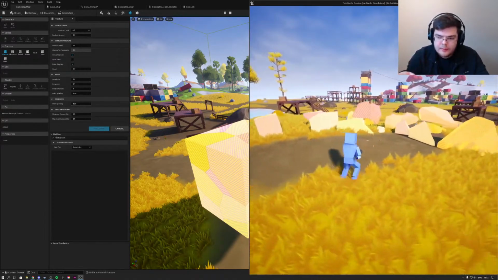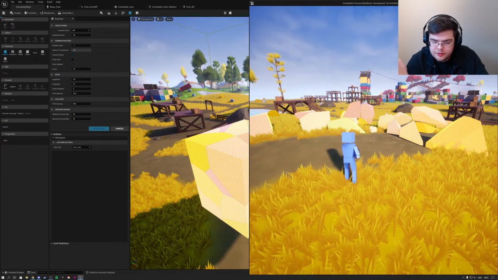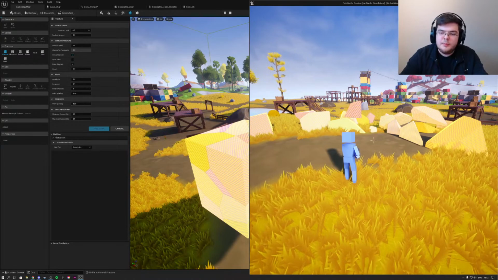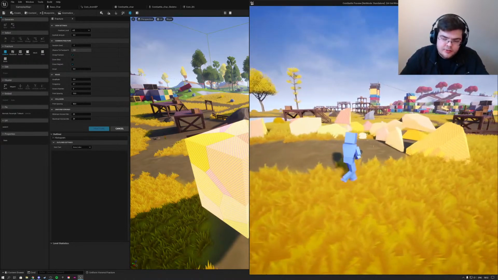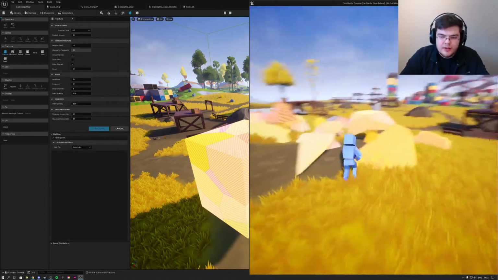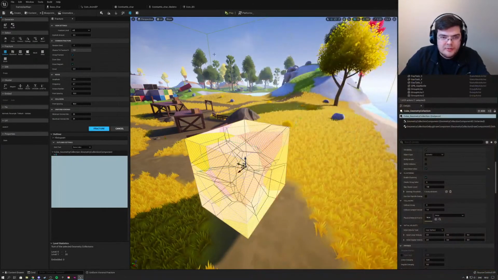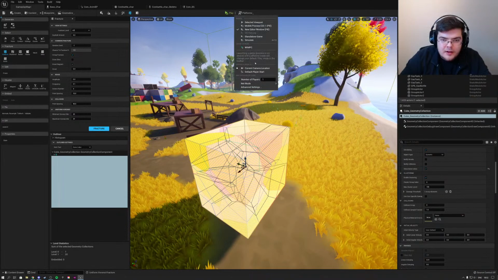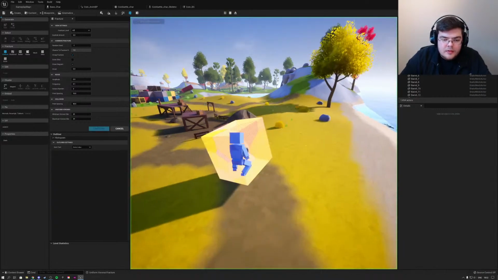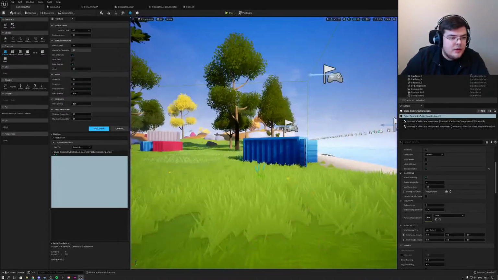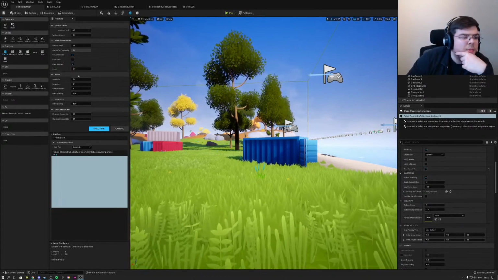You wouldn't even want to replicate fractures like this. As soon as a building would fracture like this, you would want every fracture to disappear after probably 5 seconds. So you wouldn't want to replicate this over the network. But I'm just saying, if you were to want to do that for some reason, then I would like to know how. So it just explodes straight away. And why does that happen?